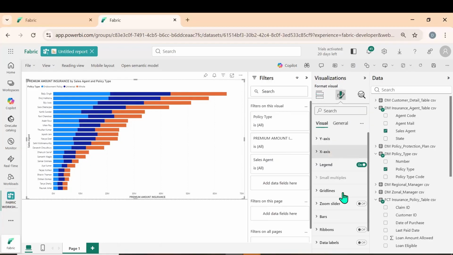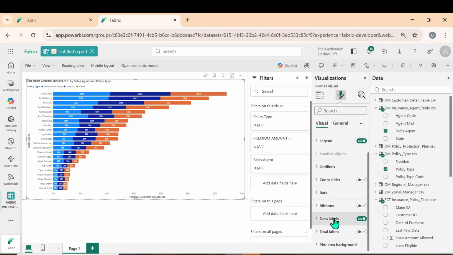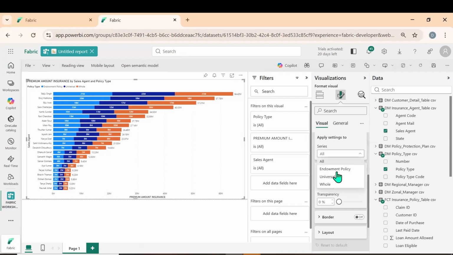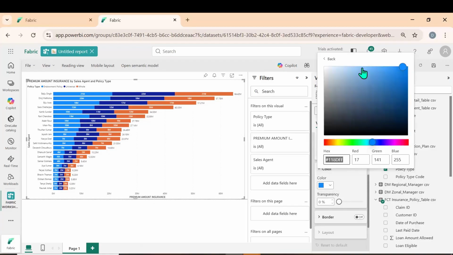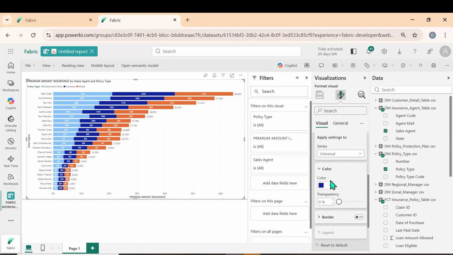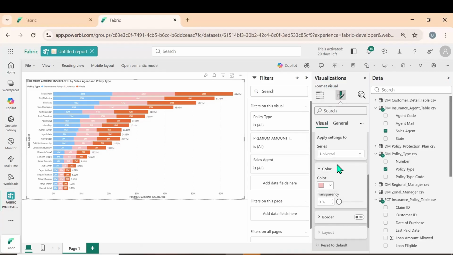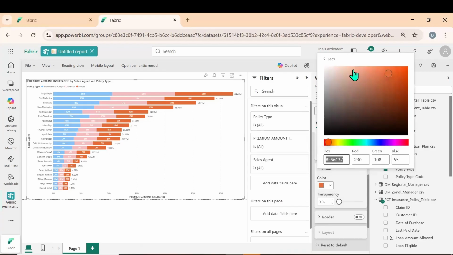We can also go for formatting the visuals. Go here and enable the data labels. We can see the numbers. Total labels, we can see the totals. Go to bars and we can select the colors. Endowment, we can select any light colors. That is what we follow. In the company also we follow the same thing. In the organization also, we do not want it to be darker, make it light colors.